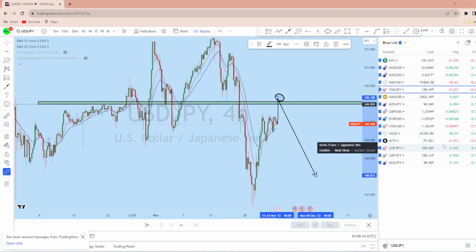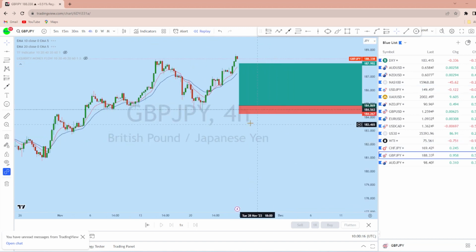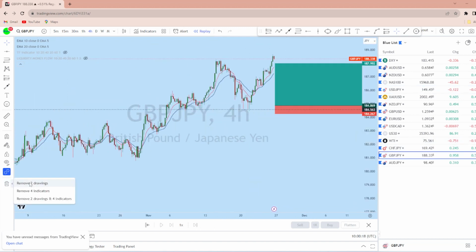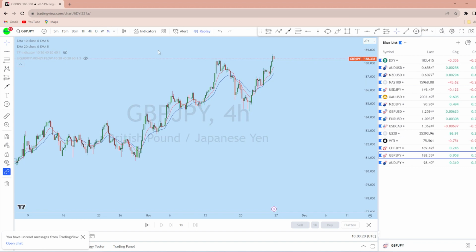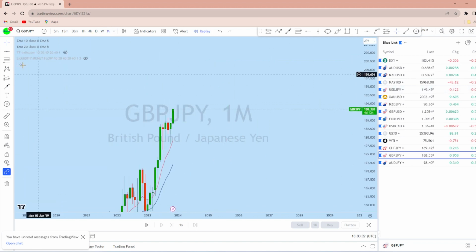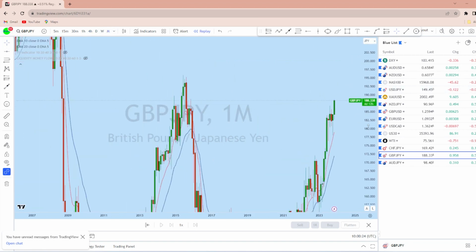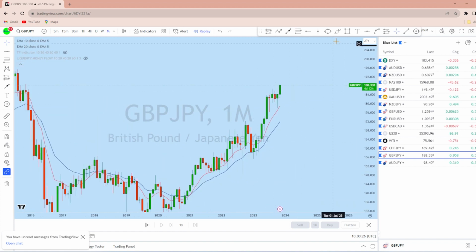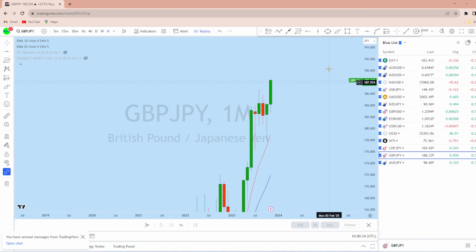Now let's look at GBPJPY. Now looking at GBPJPY, looking at monthly time frame. Now from the monthly perspective on GJ, we can see that this is a long bullish market structure on GBPJPY. Now with that bullish market structure, what we can expect in that area for the price, as the price has